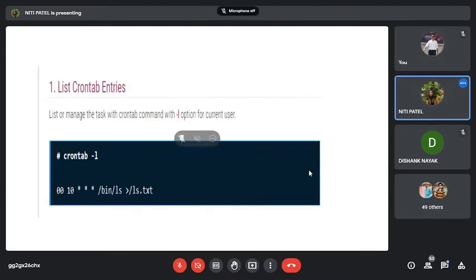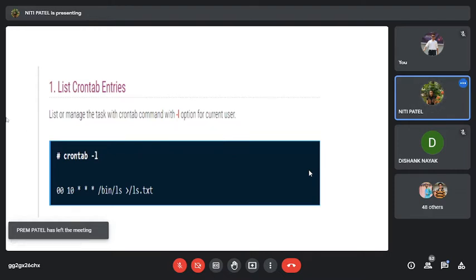Yes or no? Yes, ma'am. Okay. So now if I want to list the cron tab entries, what do I have to do? Which is the command to list the cron tab entries? See, L and ls are always used for listing. So whenever I want to list something, or if I want to list a cron tab entry, what is the command? It will list or manage the task with the crontab command and with the option -l. For whom? Only for the current user. Okay. So if I am logged into the system and if I want to list my cron tab entry, what command do I have to do? crontab -l.